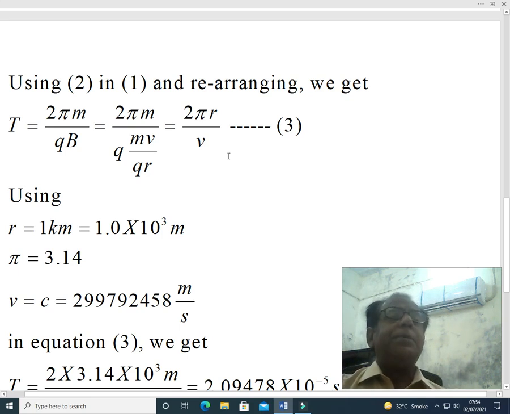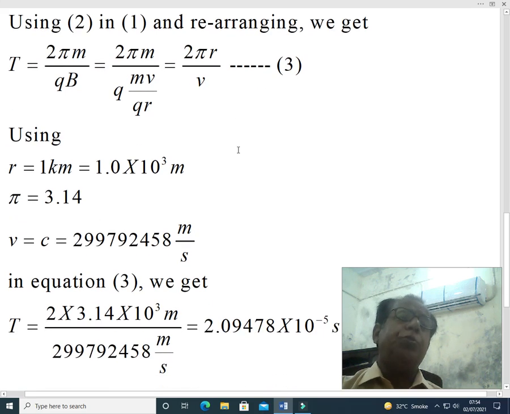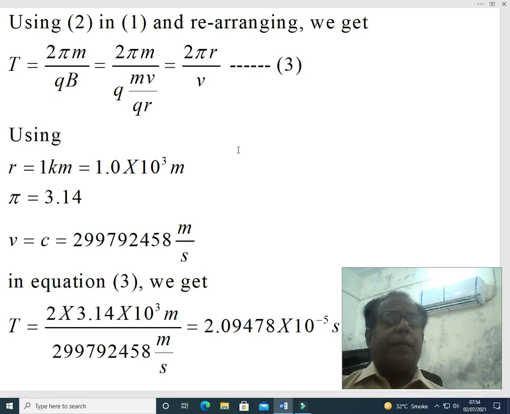Here time period T has become equal to 2 pi r over v. Equation number 3. Using radius r equal to 1 kilometer equal to 1.0 into 10 raised to the power 3 meter, because in the MKS system, meter is the basic fundamental unit.